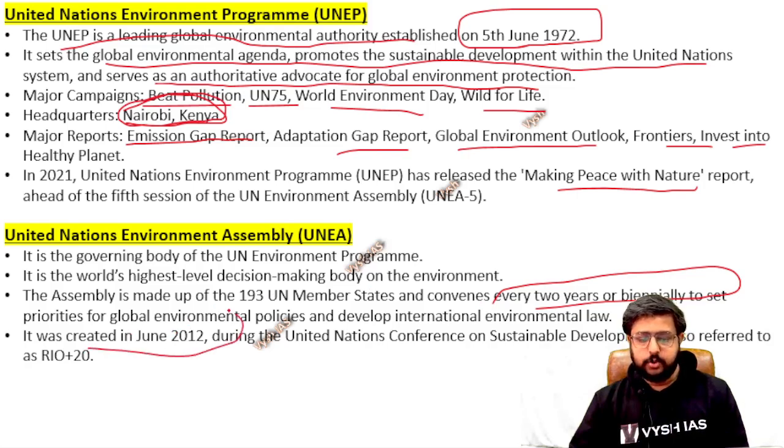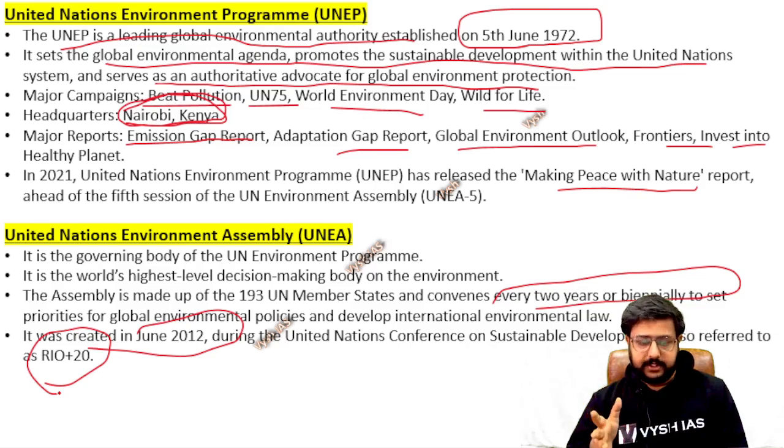And it was created in June 2012 during the Rio Plus 20 summit. The Rio summit happened in 1992. Then we had the Rio Plus 10 summit also, and the Rio Plus 20 summit, because after 20 years, when it happens, it's called Rio Plus 20. Rio is a place in Brazil. So this is the basic theory you need to know about UNEP and UNEA.